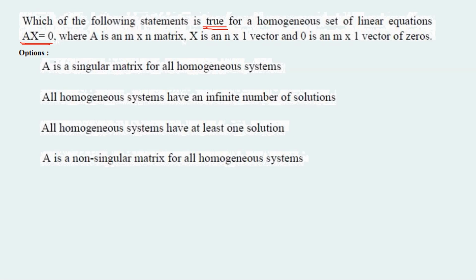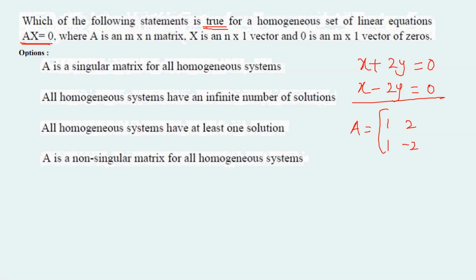Now let's consider one example. x plus 2y equals 0, x minus 2y equals 0. This is a system of homogeneous linear equations. For this, let's write the coefficient matrix A. A equals 1, 2, 1, minus 2.